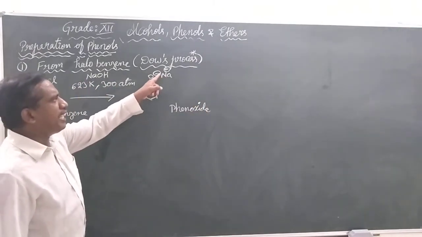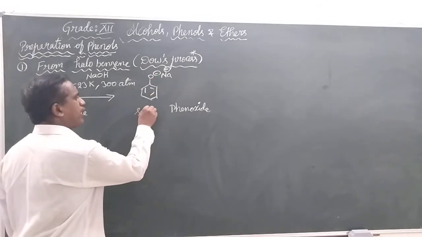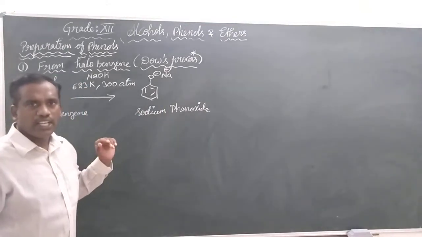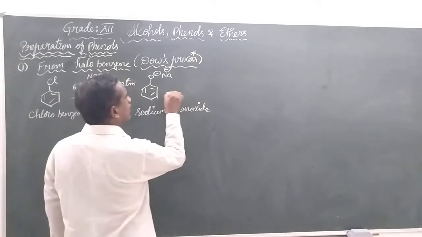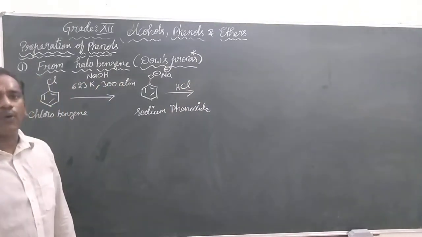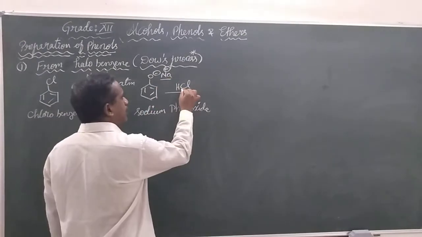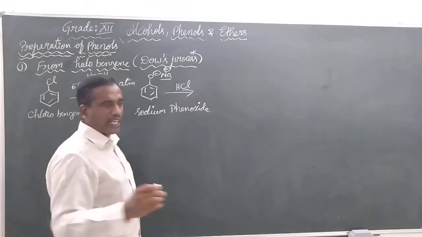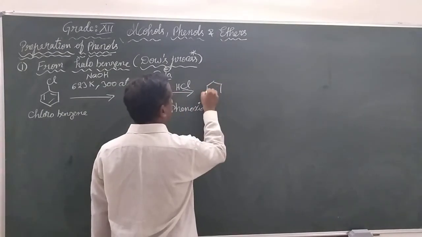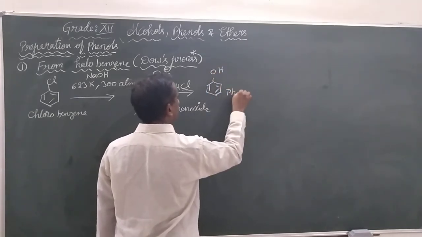With the sodium having a positive charge and the oxygen negative, this is called sodium phenoxide, the intermediate. When this sodium phenoxide is further reacted with dilute hydrochloric acid, the sodium and chlorine will be removed as sodium chloride. Hydrogen will be added to O minus, that is going to form OH, that is the phenol.